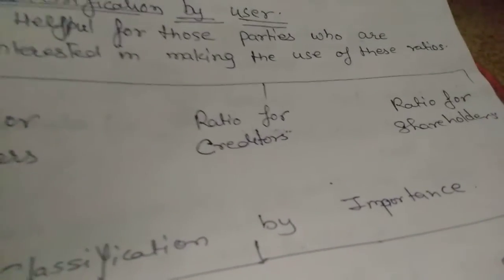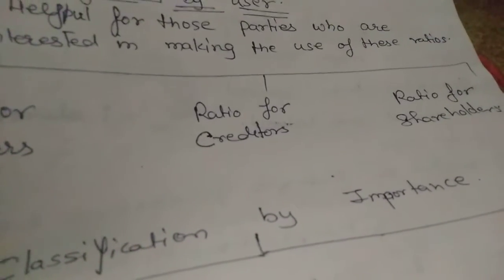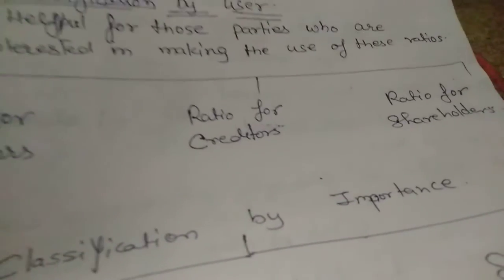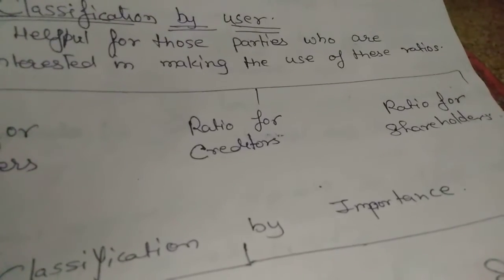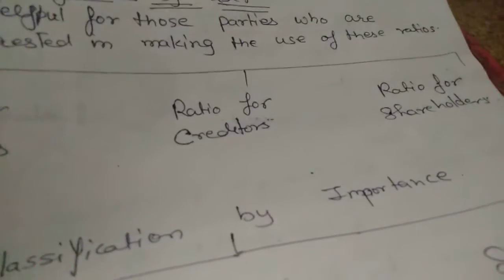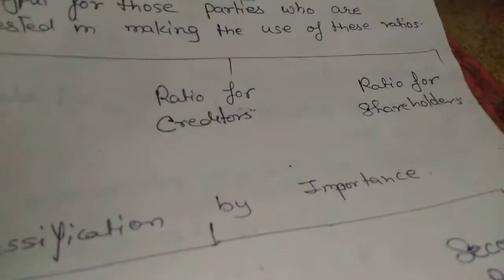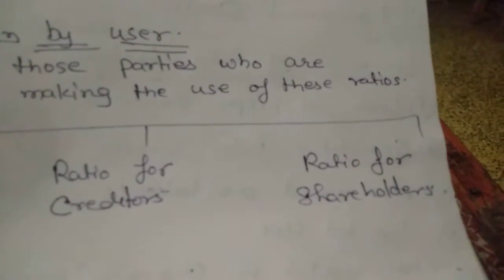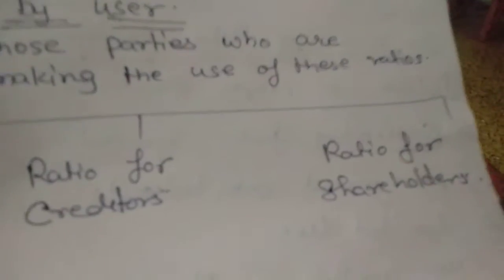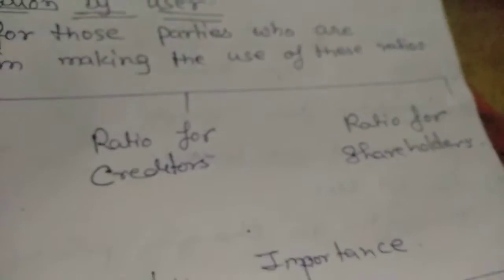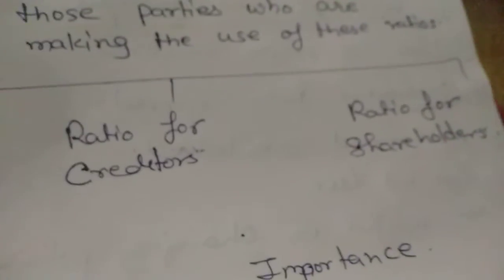When the creditors are to invest in your company, they will definitely look to the financial help of your company, and then they will decide whether to invest. So there are some ratios which are used by the creditors. And lastly, in the classification by users, ratios for shareholders. Now who are the shareholders? Shareholders are the people who have purchased the shares of your company.